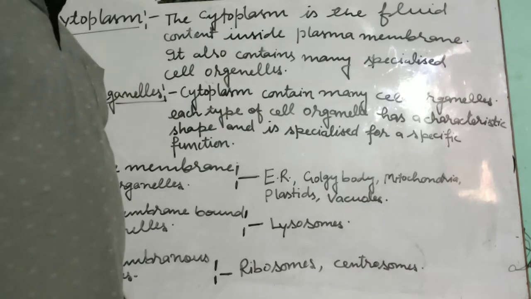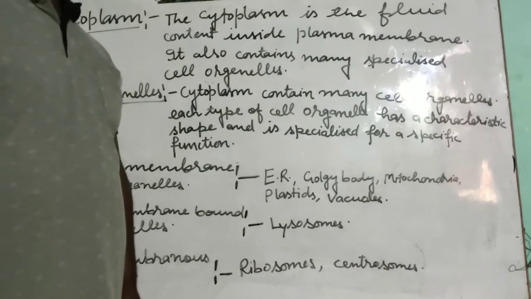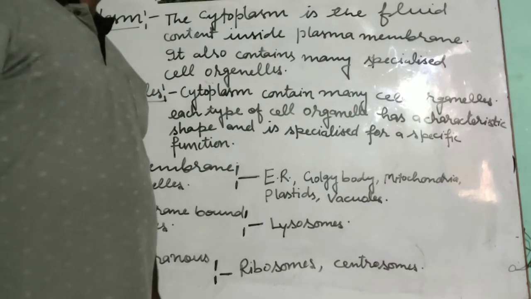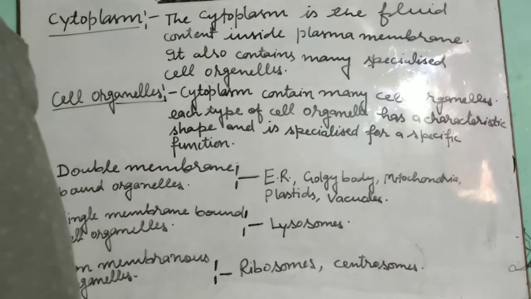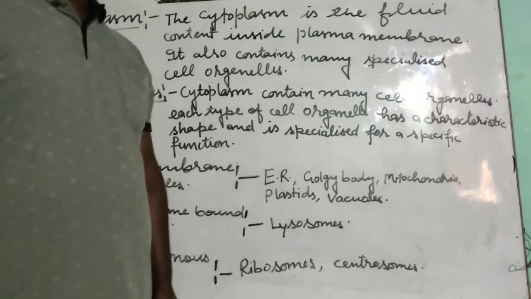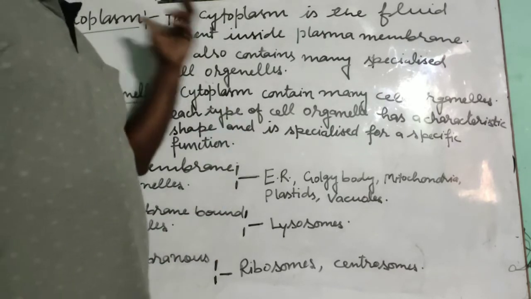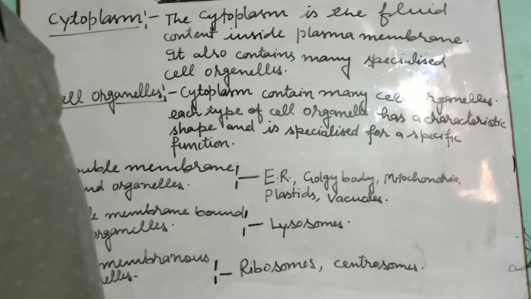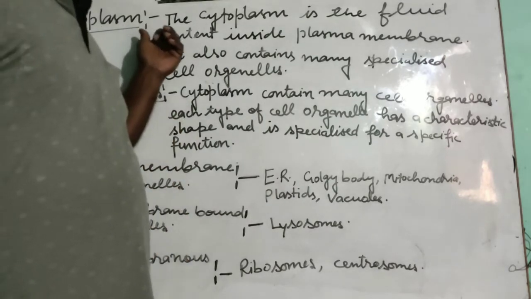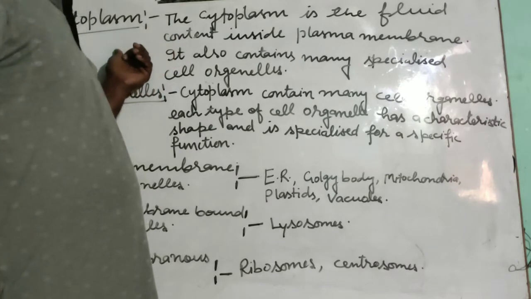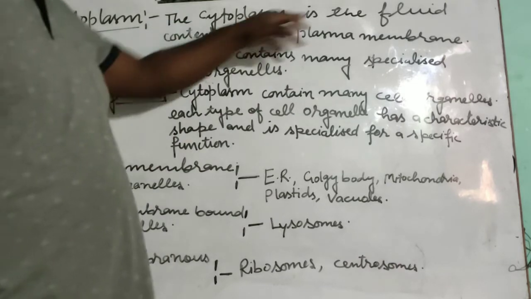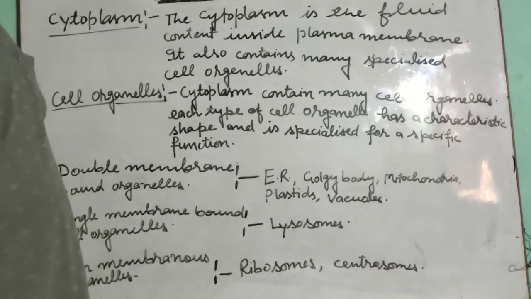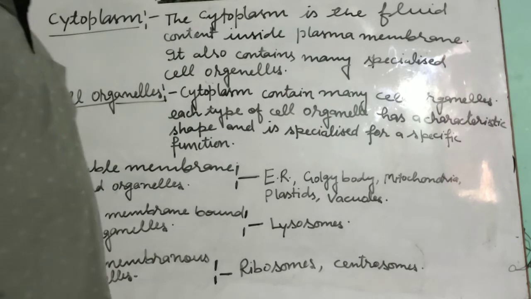We have discussed the nucleoplasm when we discussed the nucleus. Nucleoplasm is also a gel-like substance that is present inside the nucleus. Then we have to discuss the cytoplasm. This cytoplasm is also a fluid-like, colloidal substance that is present in the cell. I have mentioned here that the cytoplasm is the fluid content inside the plasma membrane which contains many specialized cell organelles.